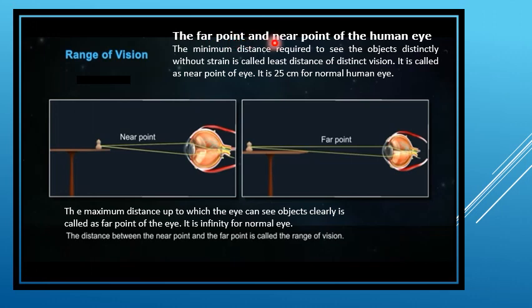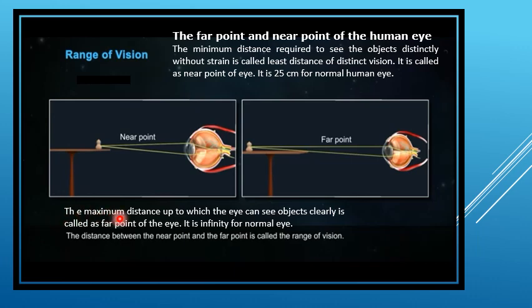The far point and the near point of the human eye. What is the near point? The minimum distance required to see an object distinctly without strain is called the least distance of distinct vision. It is also called the near point of the eye. It is 25 centimeter for a normal human eye. What is the far point of the eye?